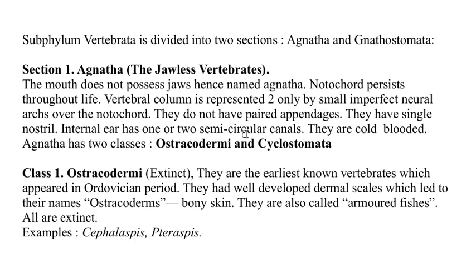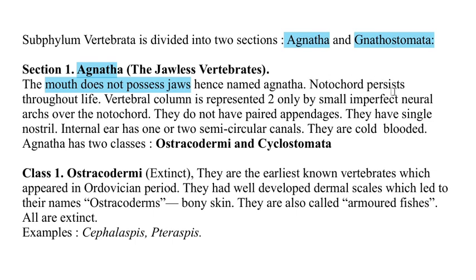Now, the Subphylum Vertebrata is divided into two sections, the Agnatha and the Gnathostomata. And today we are going to discuss the Agnatha. So the Agnatha includes the jawless vertebrates. Their mouth does not possess jaws. That's why they are called Agnatha.